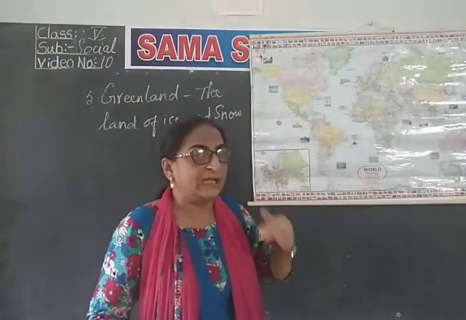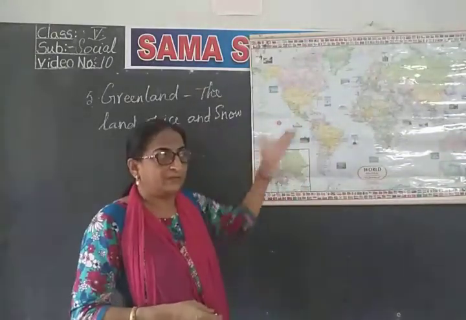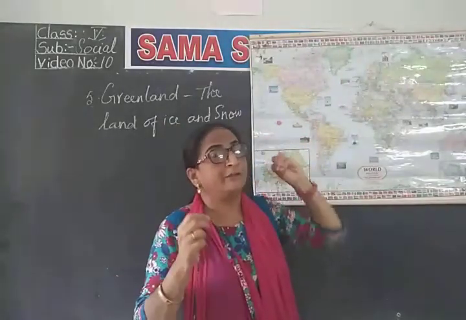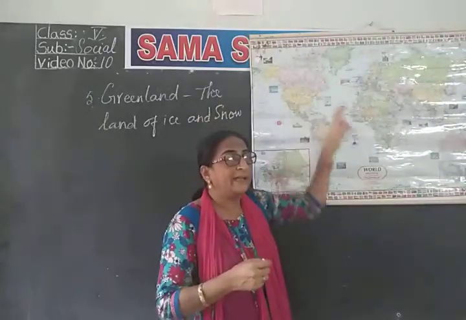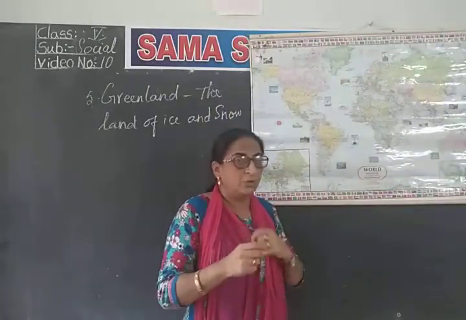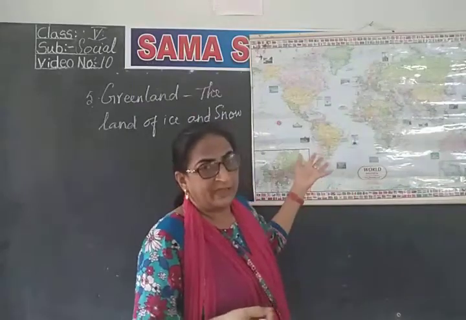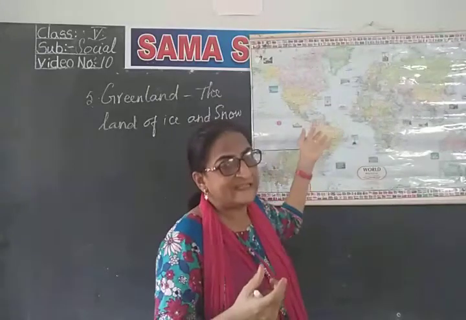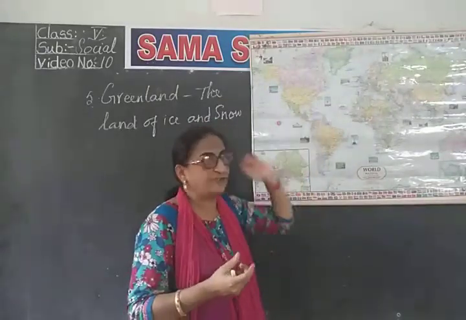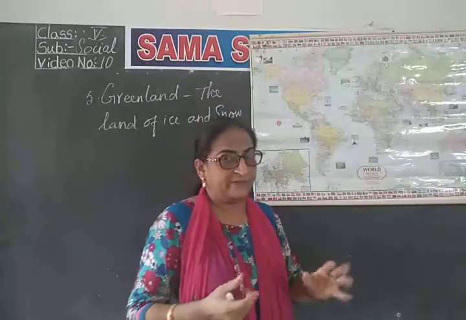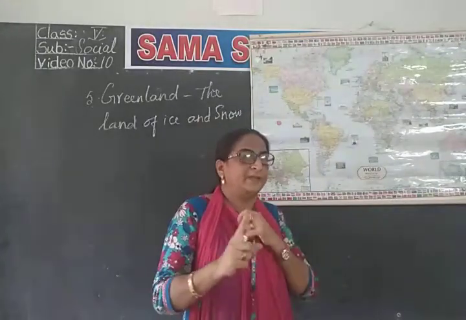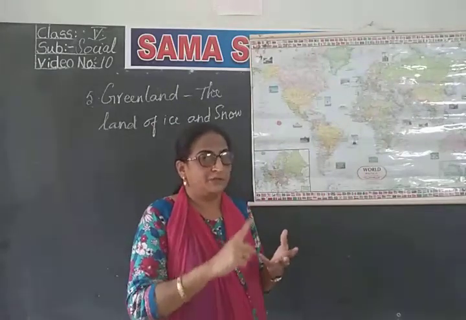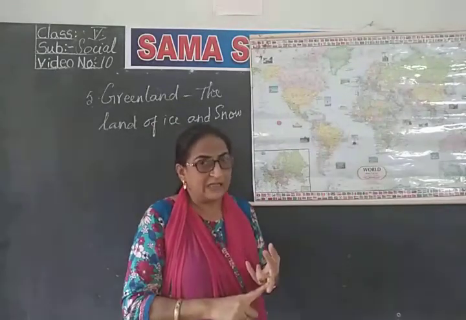Then we came to the wildlife. Wildlife is the animals which we find there. They have a lot of fur, a furry coat, so that they can protect themselves from the severe cold. Some polar bears, huskies, dogs which have a lot of fur, and seals, these types of animals are found in this region. So, that is all about the wildlife. I told you, when we are learning about a particular country, we should know the climate, the vegetation, and the wildlife.